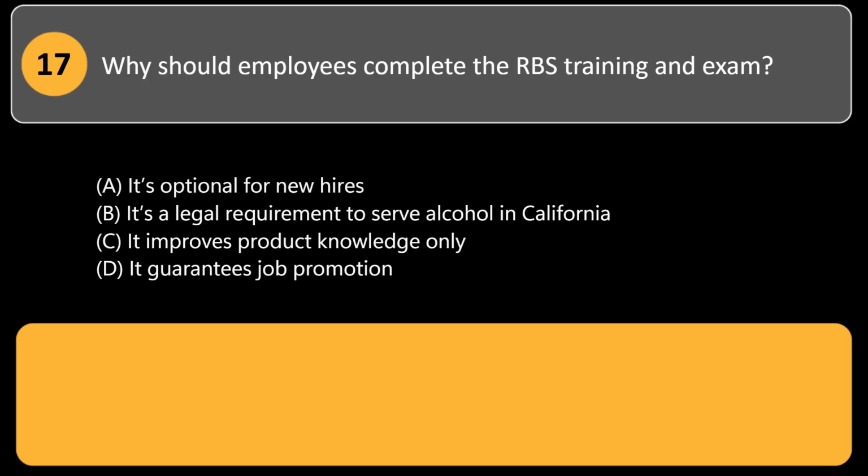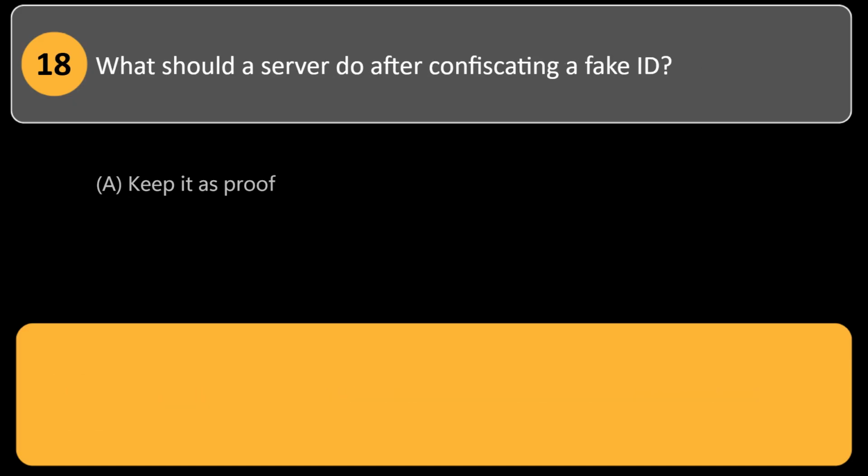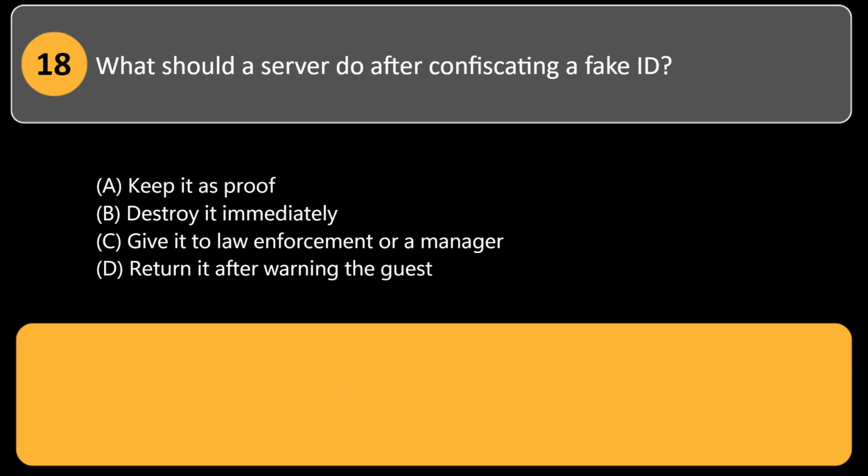A. It's optional for new hires. B. It's a legal requirement to serve alcohol in California. C. It improves product knowledge only. D. It guarantees job promotion. Answer: B. As of 2022, California law mandates RBS certification for all alcohol servers and their managers. What should a server do after confiscating a fake ID?